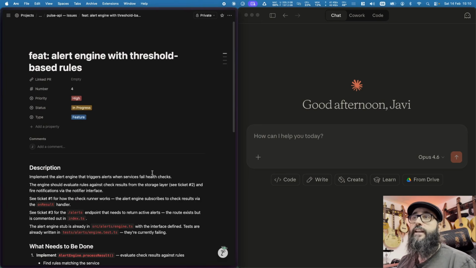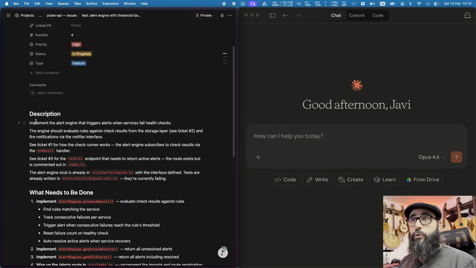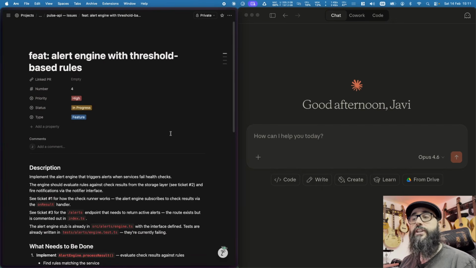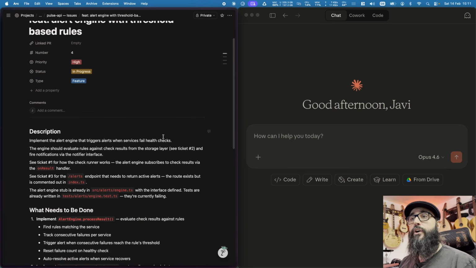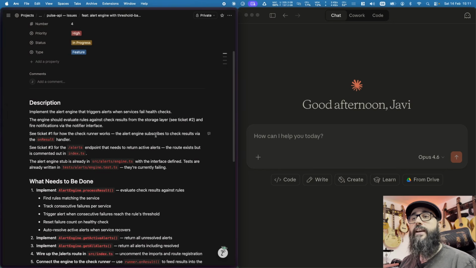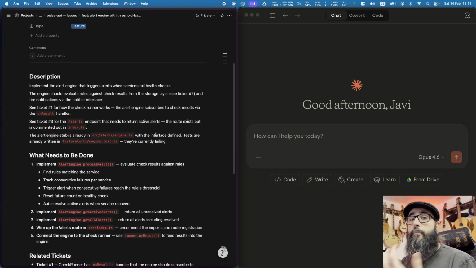So here we have a new feature. It's an alert engine with threshold-based rules. We have to implement the alert engine that triggers alerts when services fail health checks. This is a project that contains a number of health checks for different services. It's like a wrapper for different health checks, so you have a centralized way to monitor your systems.